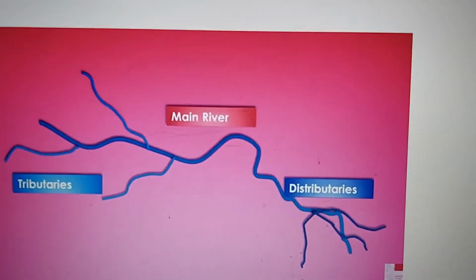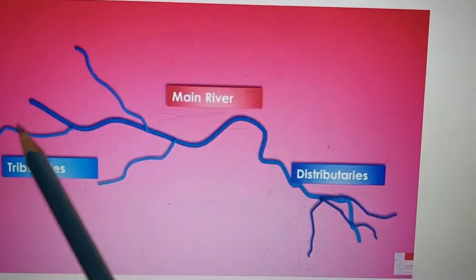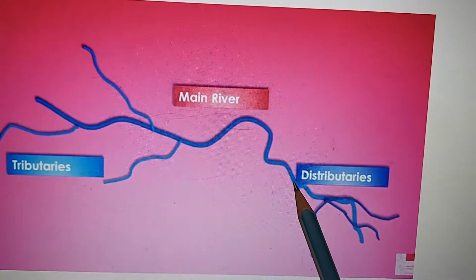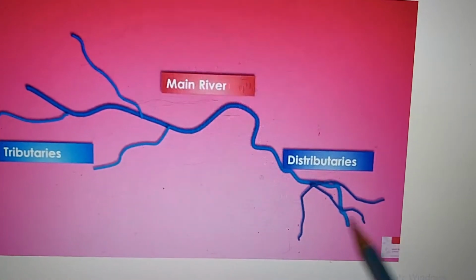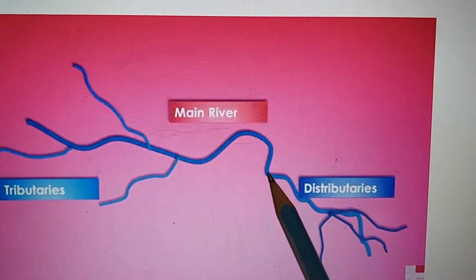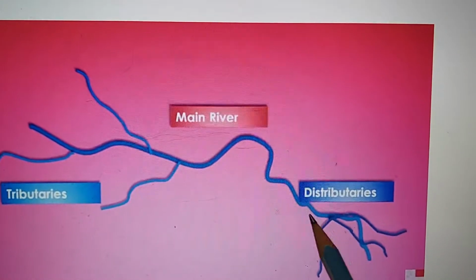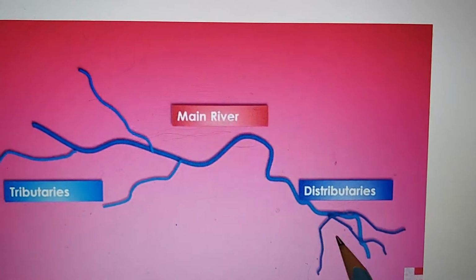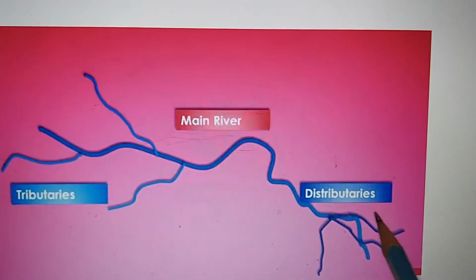So you can see here the river is coming from the mountains and it is about to empty out into the ocean, and when it is coming here, it's so slow, all the sediments get deposited. Now the river is unable to flow and empty out into the ocean.